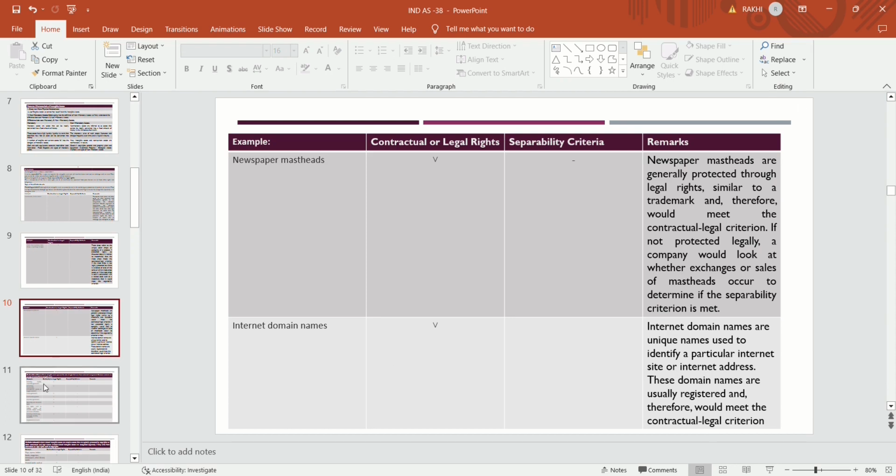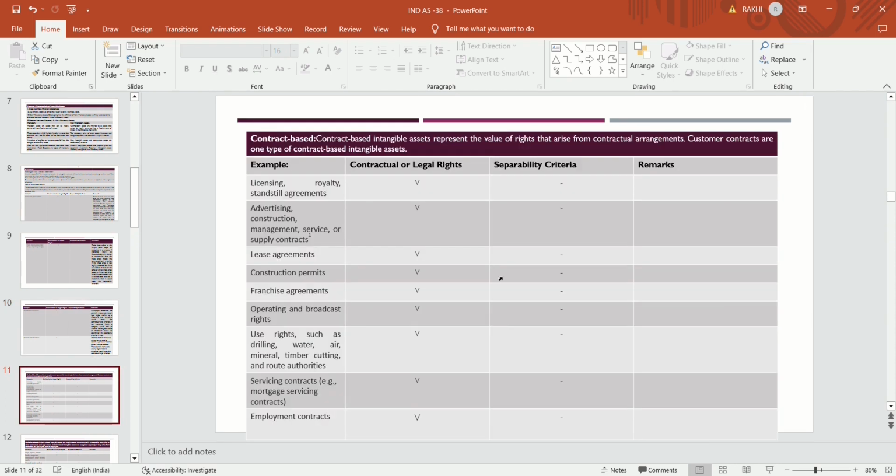Then there is another type of identifiable asset, that is contract based. Contract based intangible assets represent the value of rights that arise from contractual arrangements or agreements.